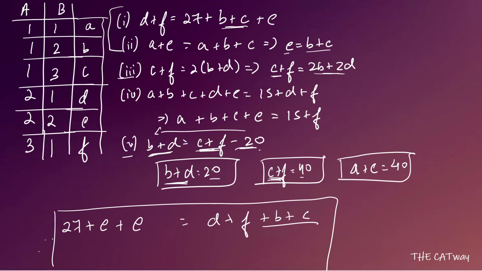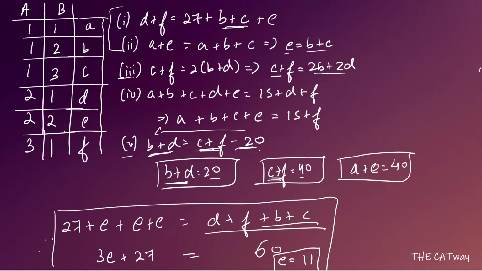So if we add b plus c over here, we can also add b plus c over here, and then what is going to happen is this side you can write it as complete as 60, and this side b plus c, again you can write this one as e. So what we will get is that 3e plus 27 is equal to 60, and when you solve it, the value of e will come out to be 11. Okay, so the value of e comes out to be 11.